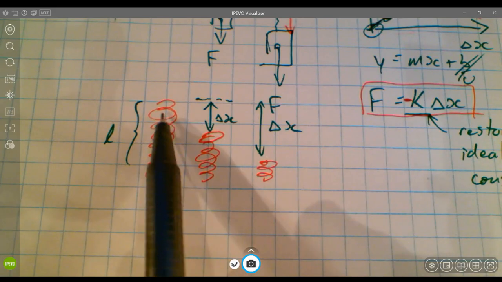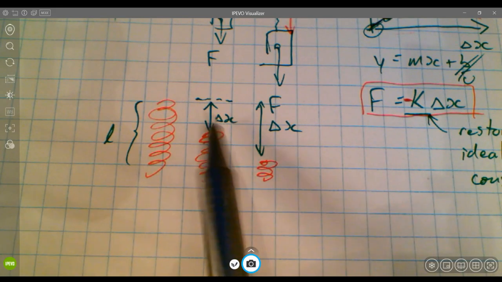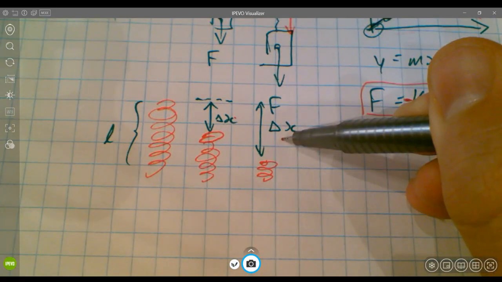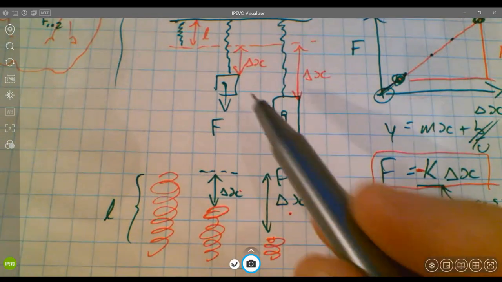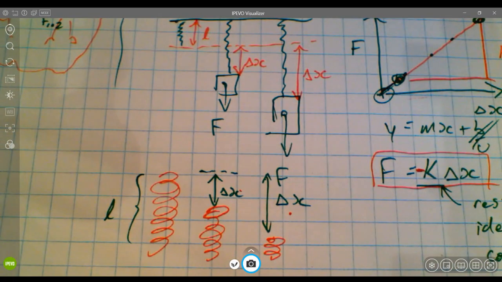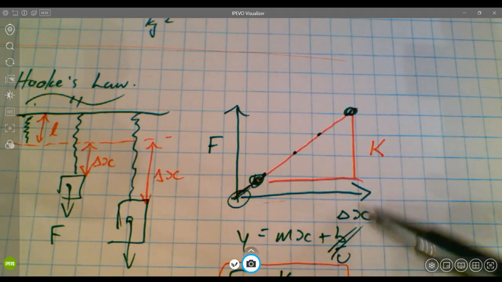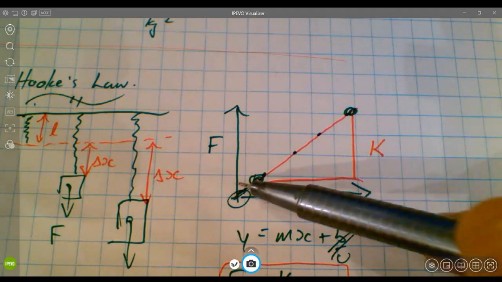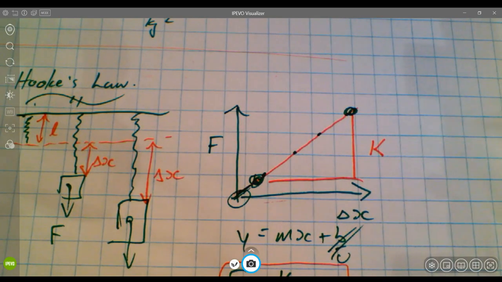So in this case, an increase in applied force causes an increase in distortion, but the increase in distortion is a compression distortion, as opposed to what we said initially, an extension distortion. These compression springs will still generate the same graph, where delta x is how much it's been distorted by. The more force I apply, the more compressed the spring gets, but you'll still get a k constant out of an ideal compression spring.